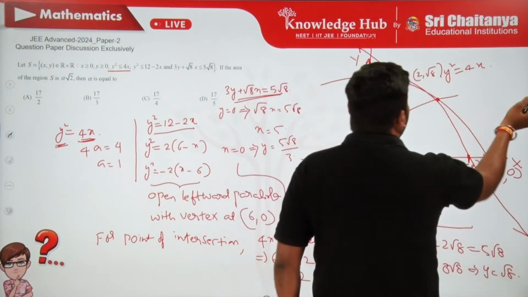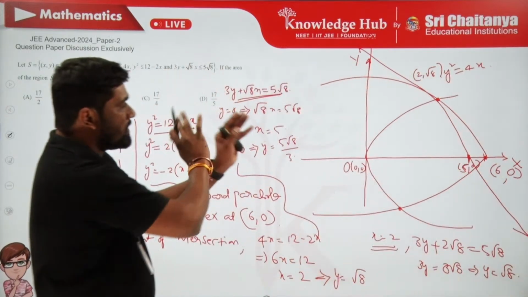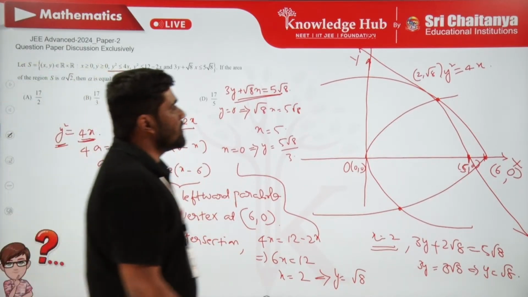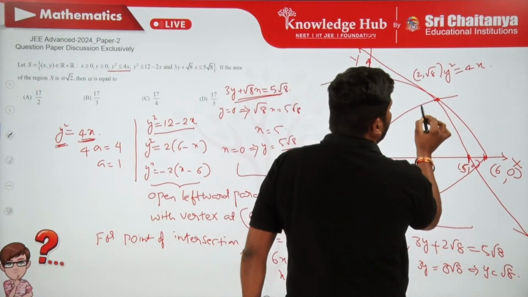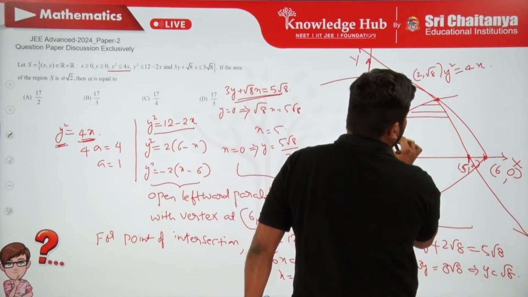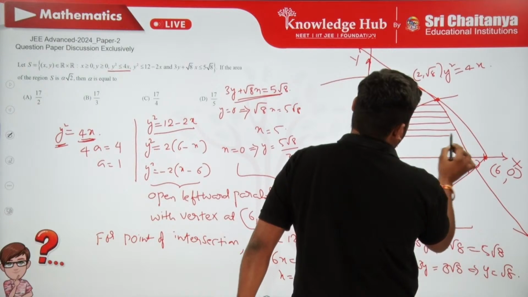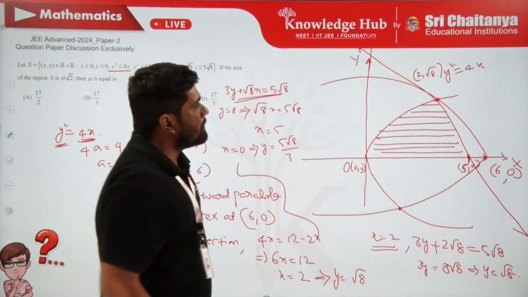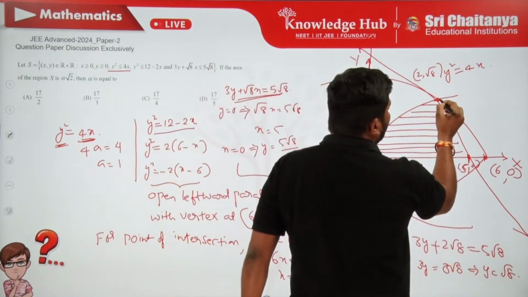Now what is the region which is bounded by these three curves and the positive x-axis and positive y-axis? This is going to be this region. Yes, and we can draw a perpendicular from this point.